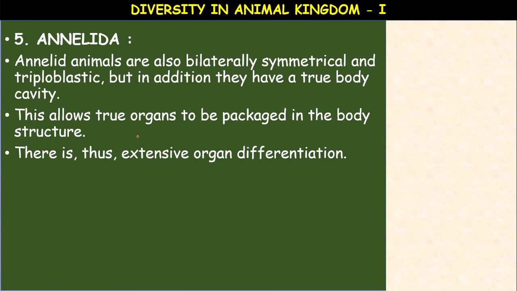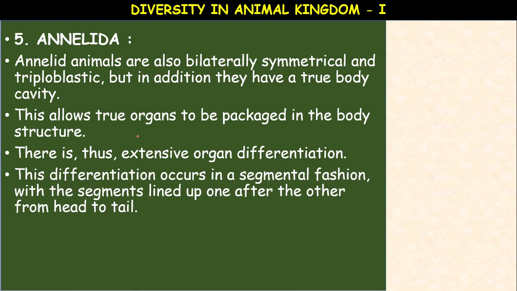There is thus extensive organ differentiation, meaning organ systems: digestive system, circulatory system, reproductive system. This differentiation occurs in a segmental fashion. Till now we didn't come across any segmentation, but in Annelida the body is divided into segments. Metameric segmentation means each segment possesses all the different organ systems, with the segments lined up one after the other from head to tail.